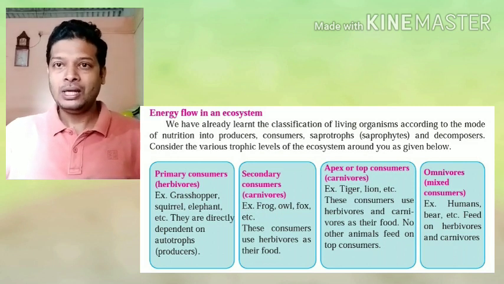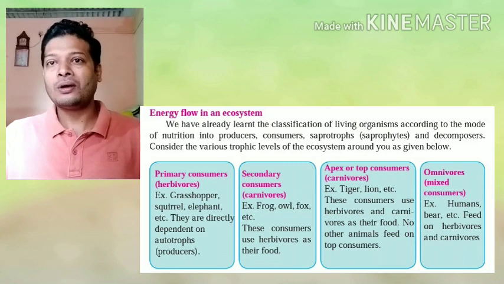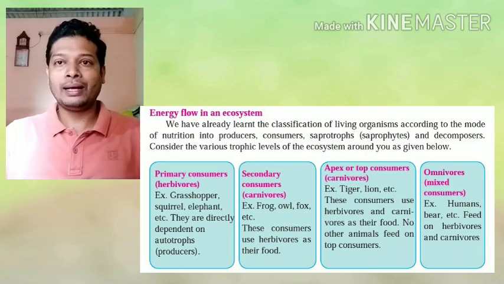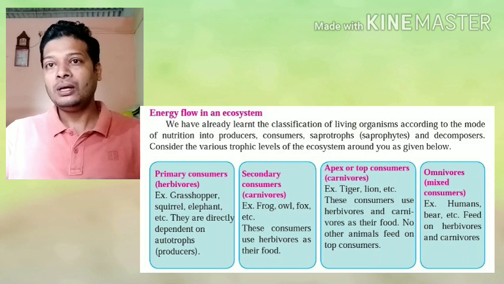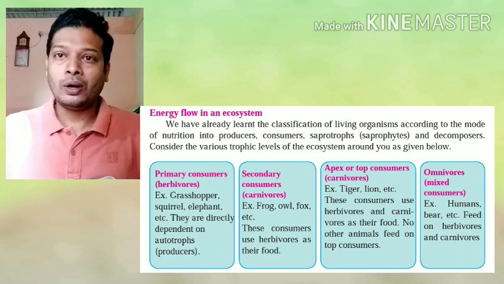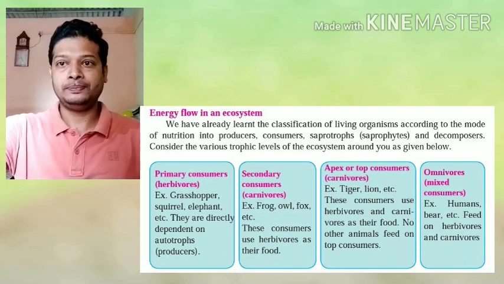What are food chains? For example, a very simple example that you might have studied many times: grass, grasshopper, frog, snake, and eagle. Here grass is called the producer. It is consumed by grasshopper, so grasshopper is the primary consumer. Then we have frog as secondary consumer, then snake as tertiary consumer, and eagle as quaternary or apex consumer. This is called a food chain. A food chain can be big, large, or small as well.